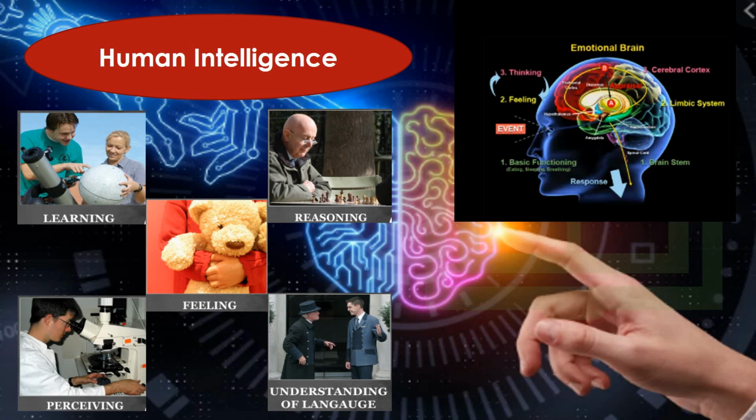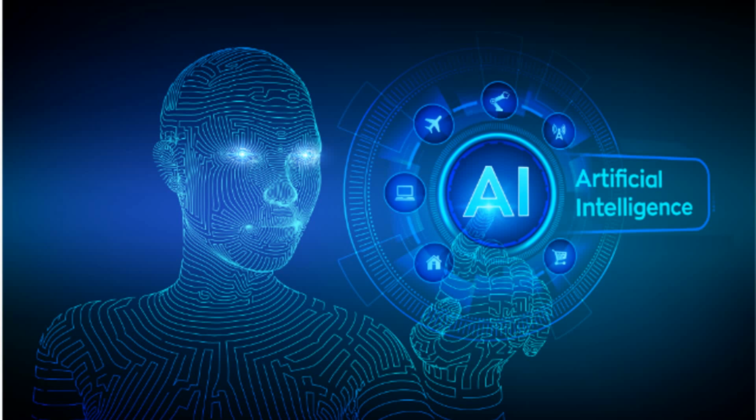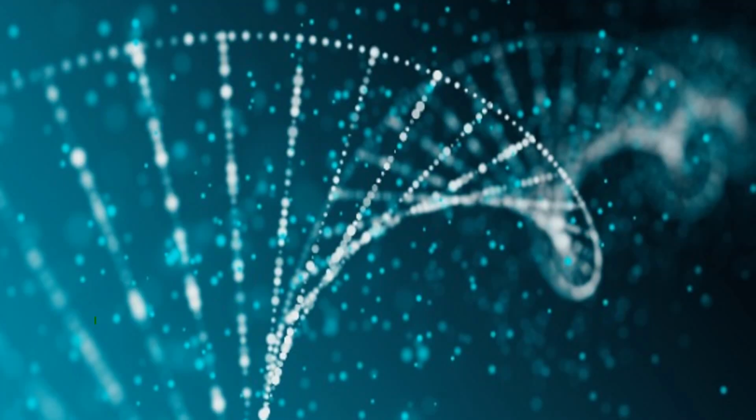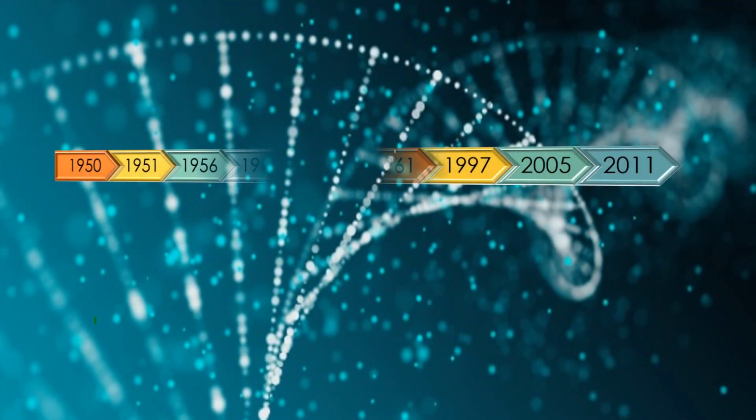Now, what if a machine can also possess the same capabilities or same abilities just like a human being? Then we have our today's topic, artificial intelligence. Okay, so before learning about artificial intelligence, first we are going through the timeline of artificial intelligence, which goes back to the 20th century, starting from 1950 and moving on till now.